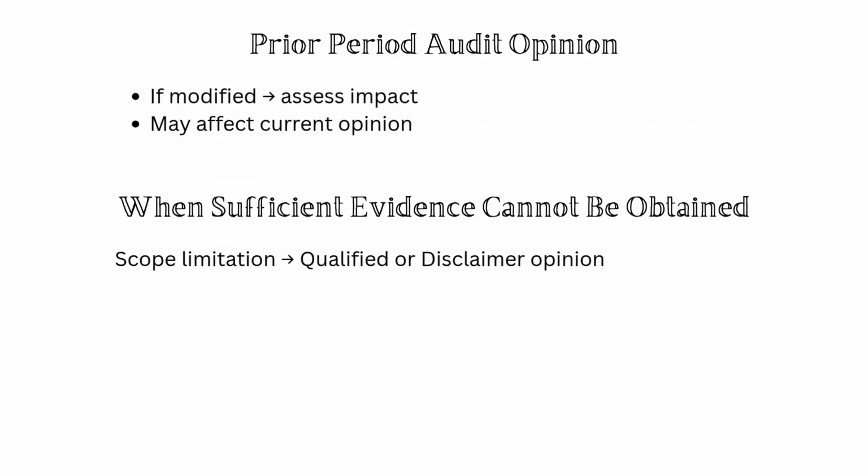What if the previous auditor issued a modified opinion? In such a case, the current auditor must assess whether the issue still affects the current financial statements. If it does, then the auditor may need to modify the current audit opinion as well. At this stage, it is important to understand the consequences if the auditor is unable to obtain sufficient appropriate audit evidence regarding opening balances. This results in a scope limitation. Therefore, the auditor may issue a qualified opinion or a disclaimer of opinion.